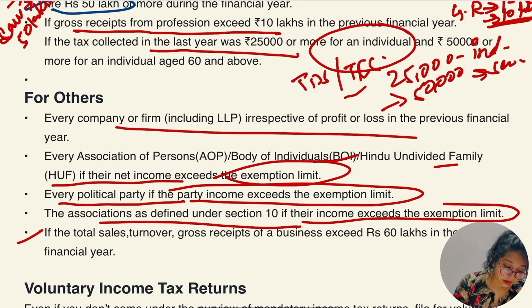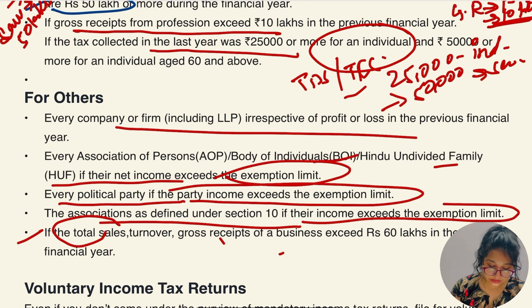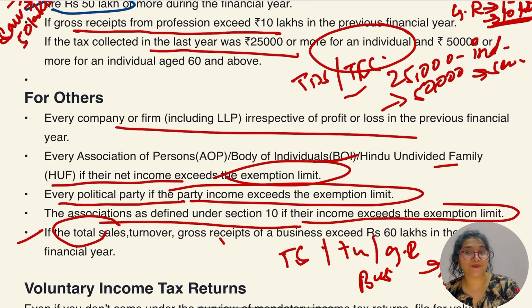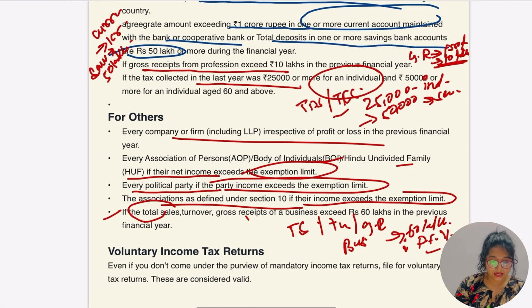Okay, but if total sales, total turnover, the gross receipt from the business exceeds 60 lakhs, in that case the person has to file the return compulsorily. Okay, so can I say it?